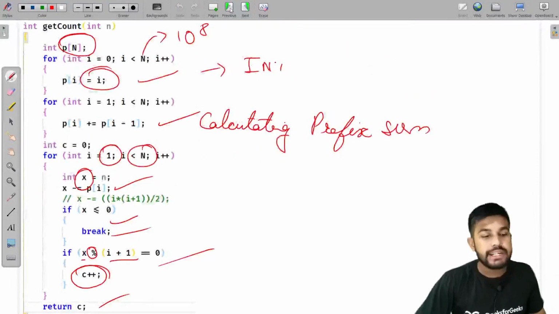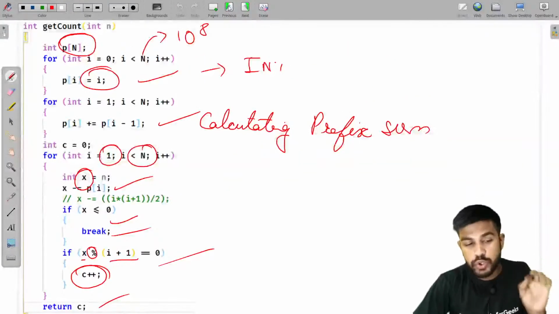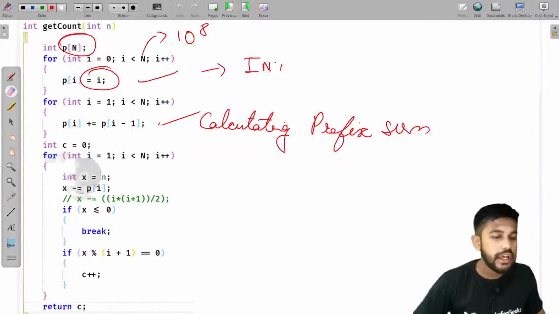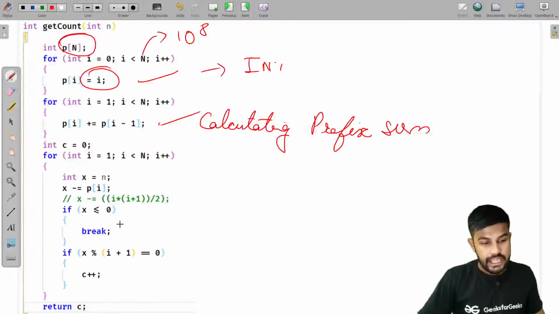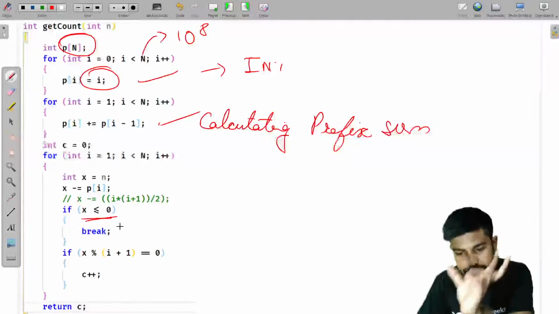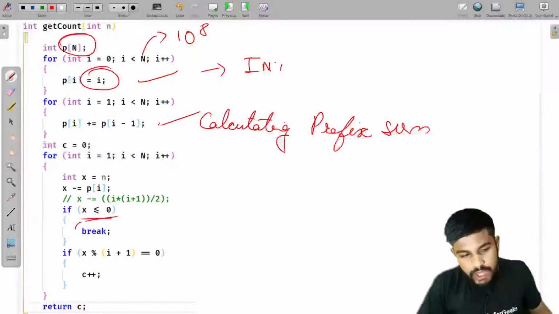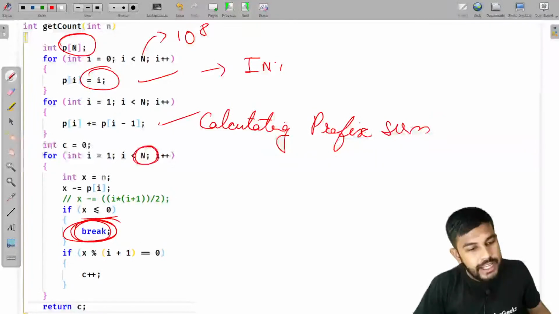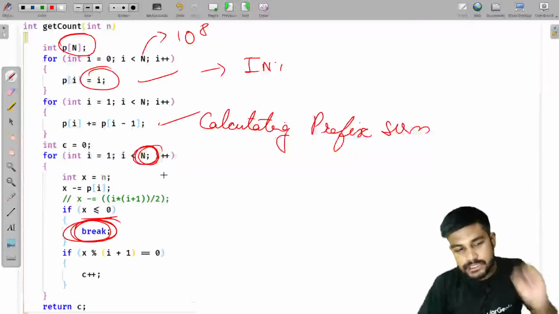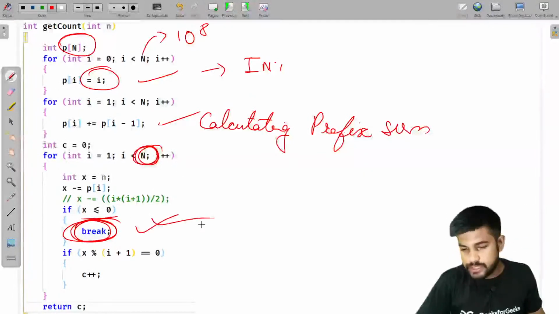Now suppose it is the case that you don't know a particular formula. So what I did was, if x is less than or equal to 0, that is, if the sum is greater than the particular number, we would simply break this loop. Whatever this value is, we don't care. If the value becomes greater than the number that is given, we would simply break out from this loop.